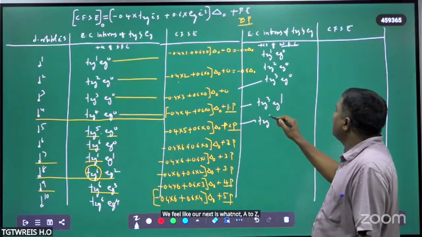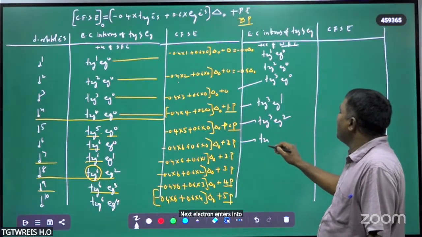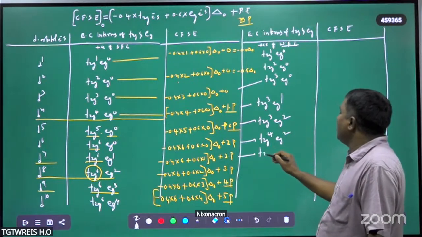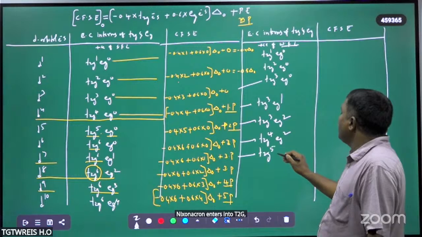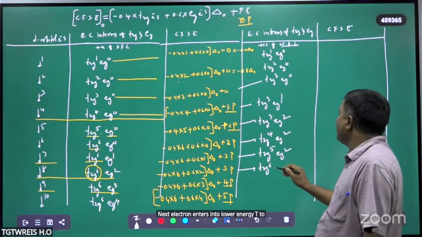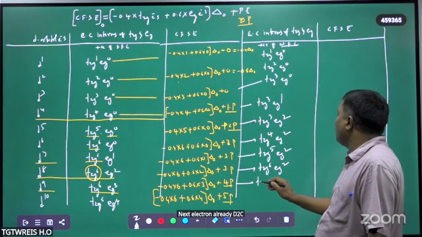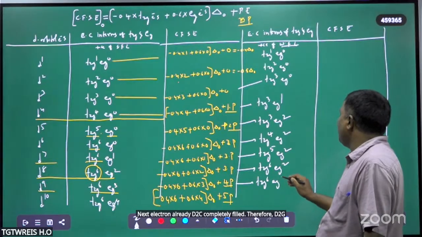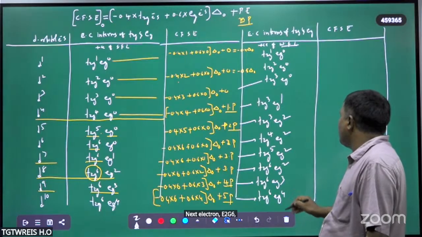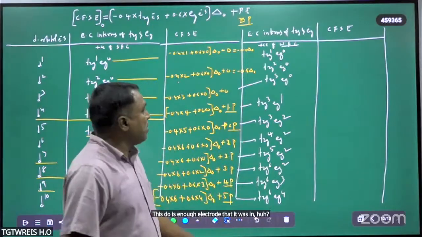T2g3 eg2. Next electron enters into lower energy t2g, that is t2g4 eg2. Next electron enters into t2g5 eg2. Next electron enters into lower energy t2g, t2g6 eg2. Next electron: t2g already completely filled, therefore t2g6 eg3. Next electron, t2g6 eg4. So this is the distribution of electrons taking place in the presence of weak field ligands.